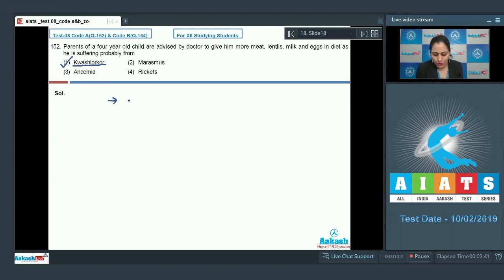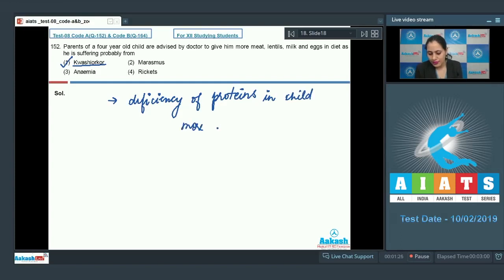Kwashiorkor is caused due to deficiency of proteins in a child more than 1 year old. As the child is 4 years old and is advised to take a more proteinaceous diet, he is probably suffering from kwashiorkor.